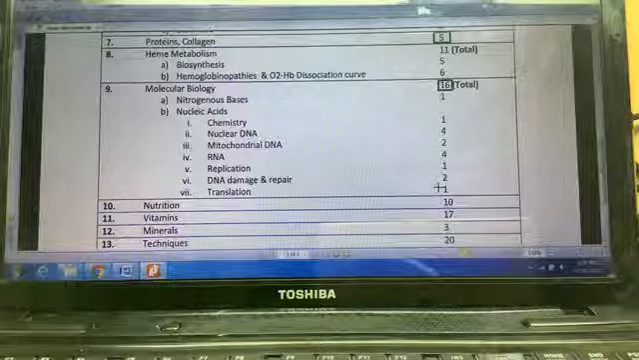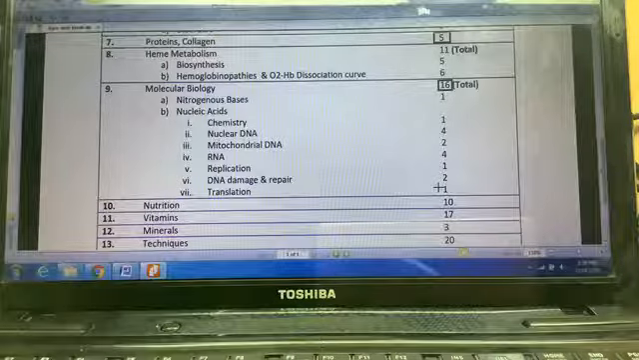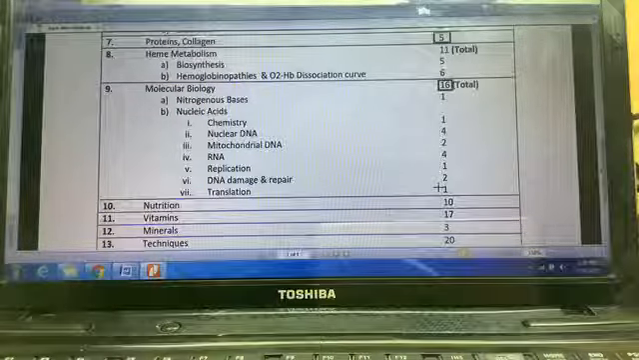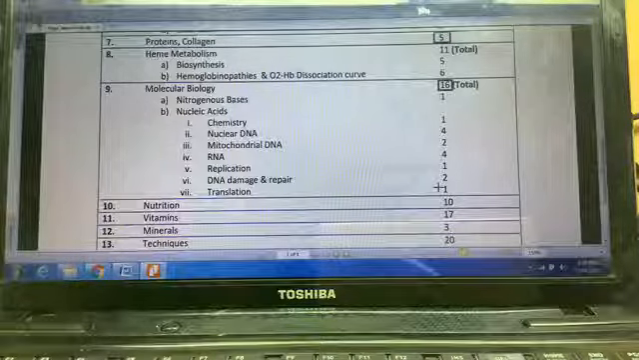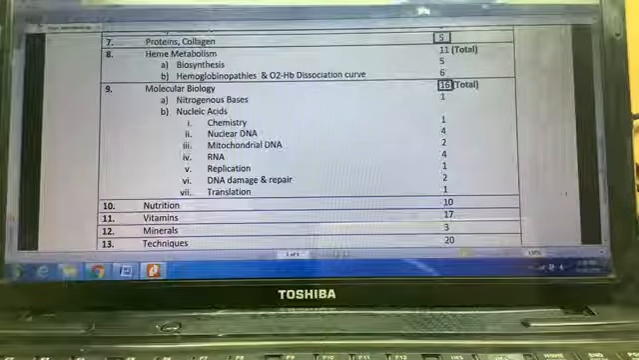So a very even spread in the molecular biology section. 16 questions is a good number. So please ensure you revise the molecular biology section.